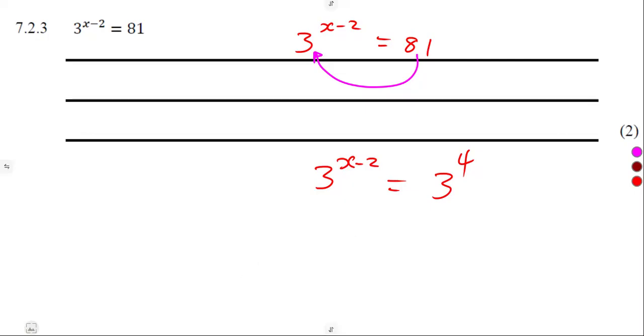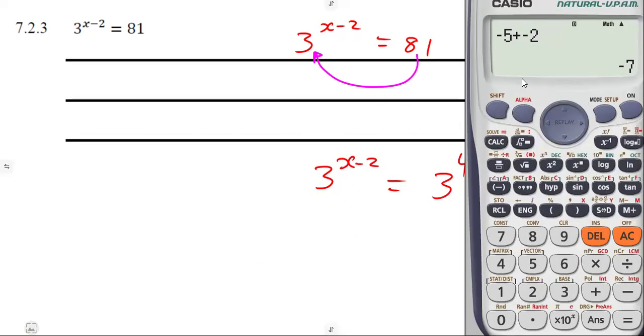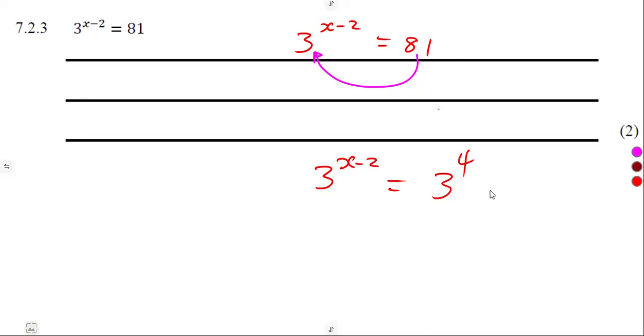Remember, you can also use your calculator to prove that. You go to shift, fact, like this. You start with the number first: 81 is equal to, all right? Then you say shift fact. It will give you 3 to the exponent of 4. So that's it. If the bases are the same, we can even neglect them because they're the same.